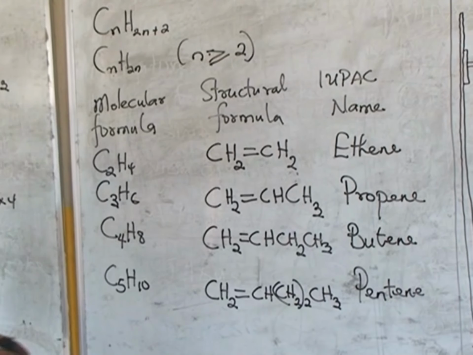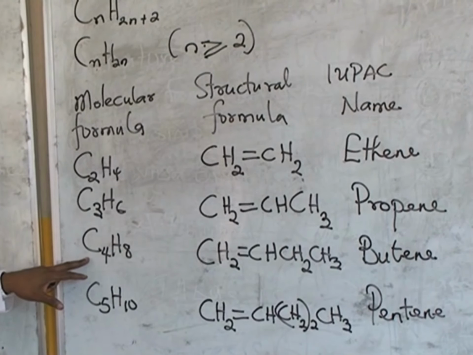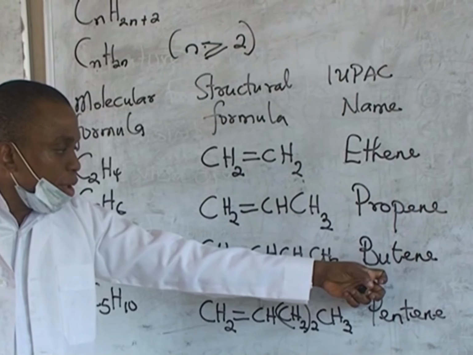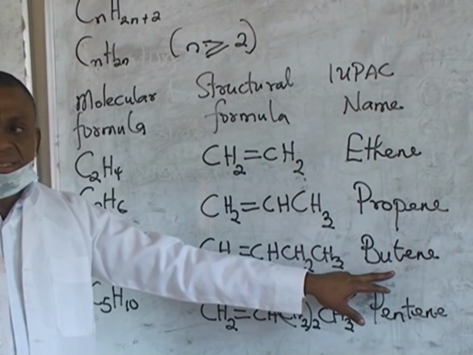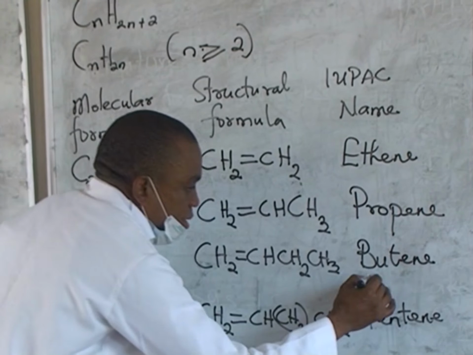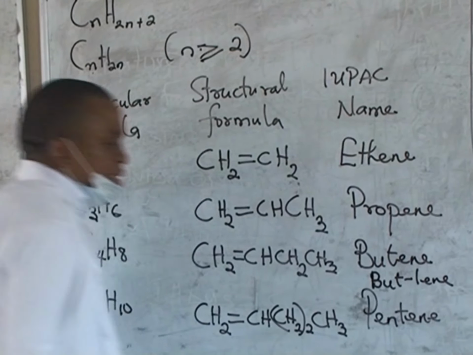Now, before we go further, let's add a little thing to it. Now, we have butene here, C4H8. And the name of this compound is butene. Another name for butene is but-1-ene. We can also call this butene as what? But-1-ene.